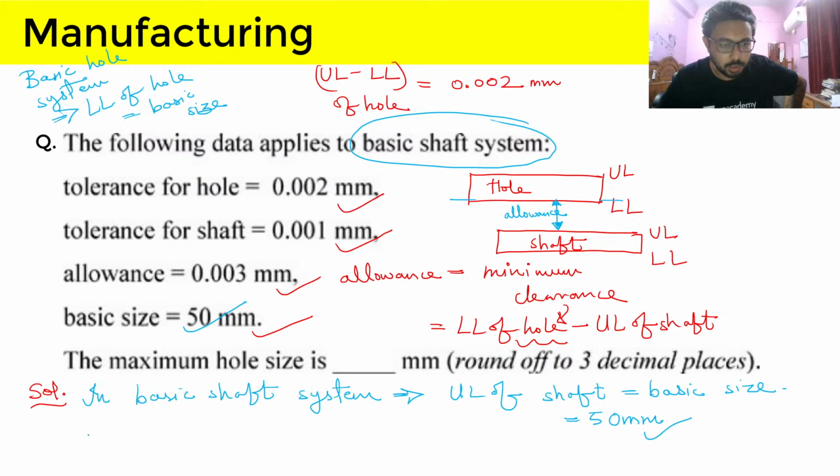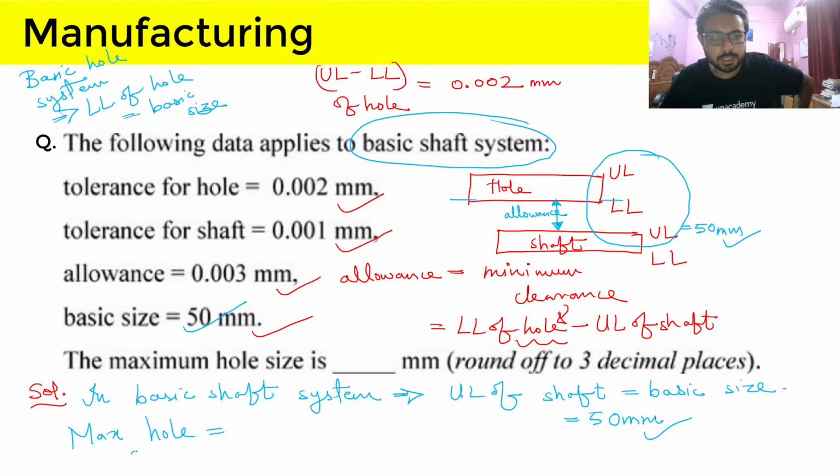So for maximum hole size, so let's just see upper limit as 50 mm. So maximum hole size, from this figure you can see, just look at the figure and tell me what the maximum hole size will be.